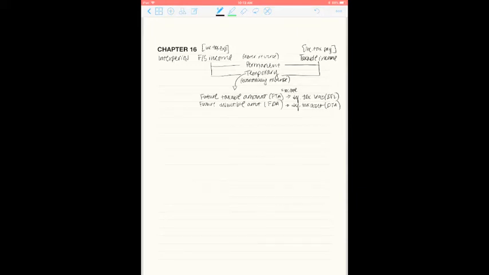We see a future taxable amount arise when our financial statement income is greater than our taxable income at a point in time. Now, this can happen, this is at the origination of the difference, not going forward, but at the origination where we first see an event cause a difference.